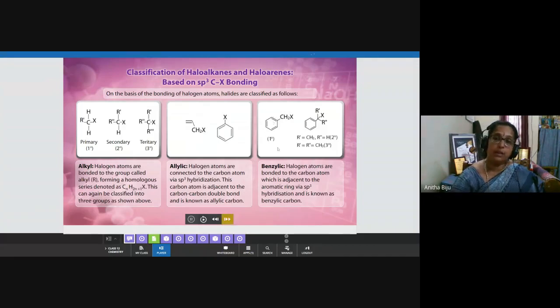So this type of compound is called a benzylic haloalkane. I hope it is clear to you. It is only for the purpose of knowing the terminology. So this term is important, allylic, and this term is also important, benzylic.